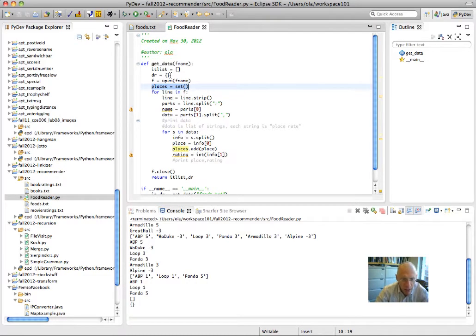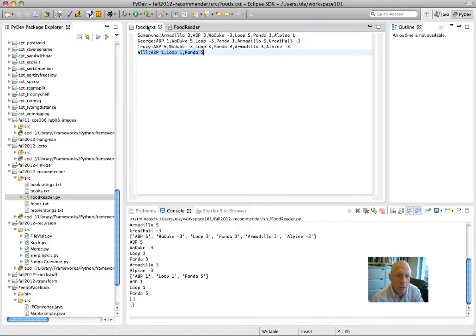That's going to be each person. So my dictionary is going to say Samantha, and I have to store each place she rates with its rating. And I could just put all those strings in there, but I have an idea that Samantha is a key in this dictionary. And when I'm done, what I need is just a list of ratings.